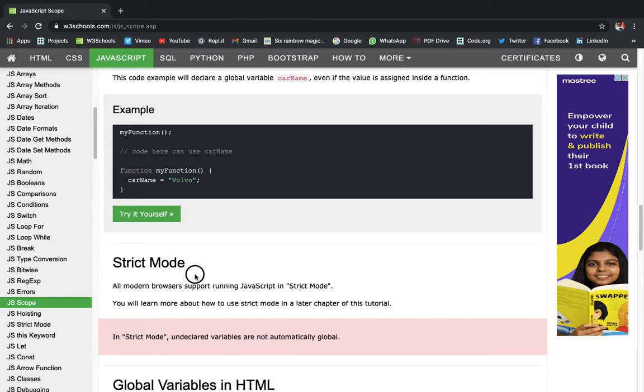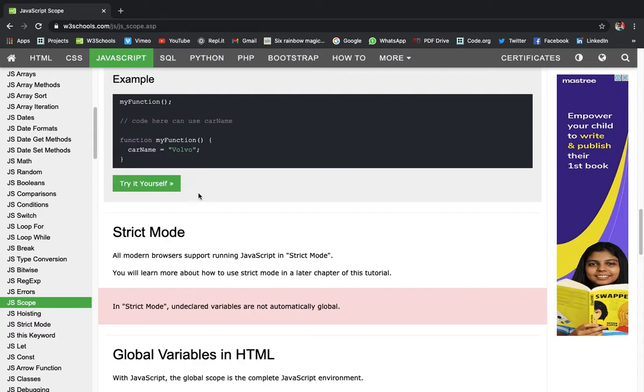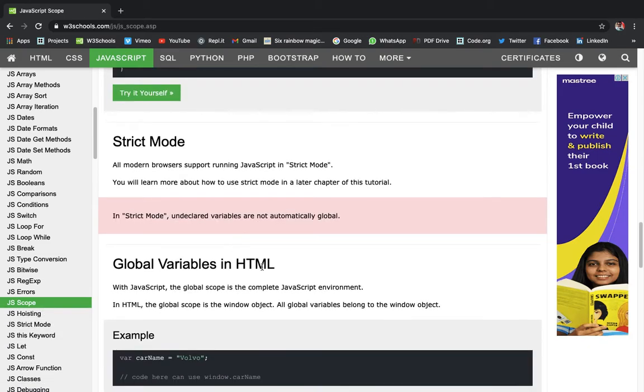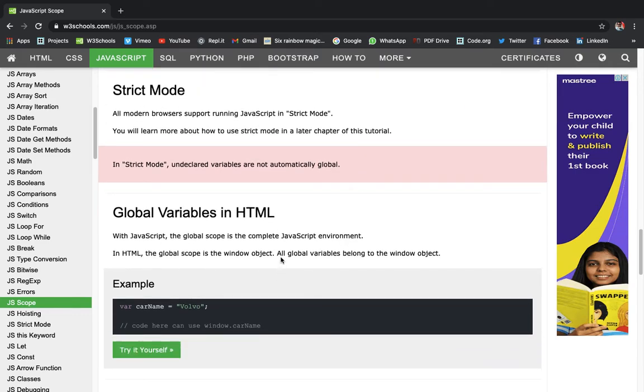So let's read about strict mode. All modern browsers support running JavaScript in strict mode. You will learn more about how to use strict mode in a later chapter of this tutorial. In strict mode, undeclared variables are not automatically global. That's what I said. I'll make a video on strict mode, so you can check it. So what is strict mode exactly?